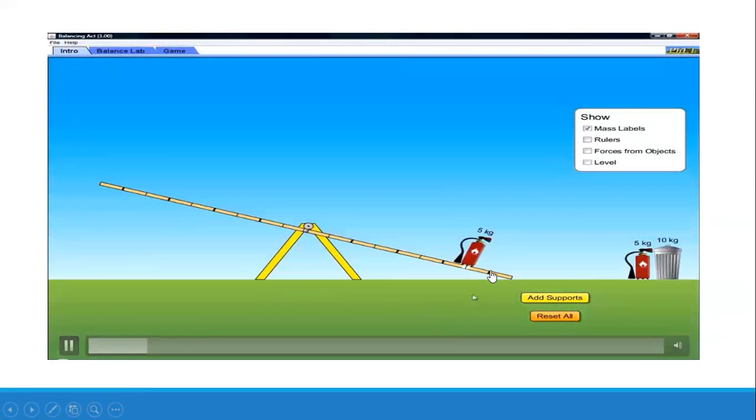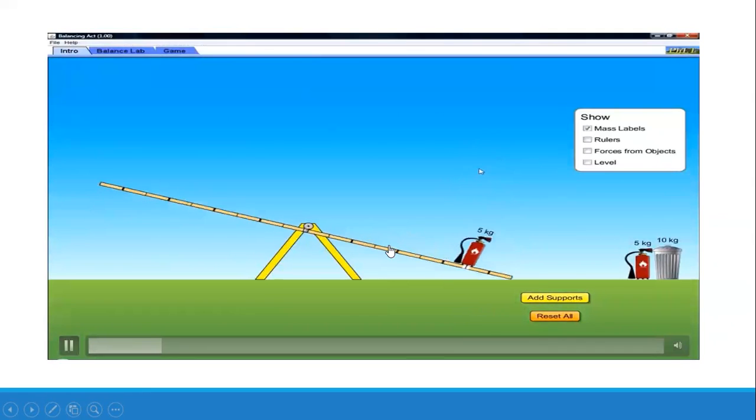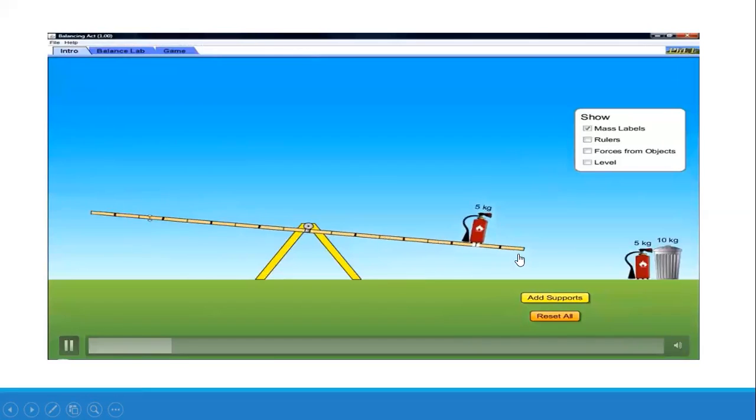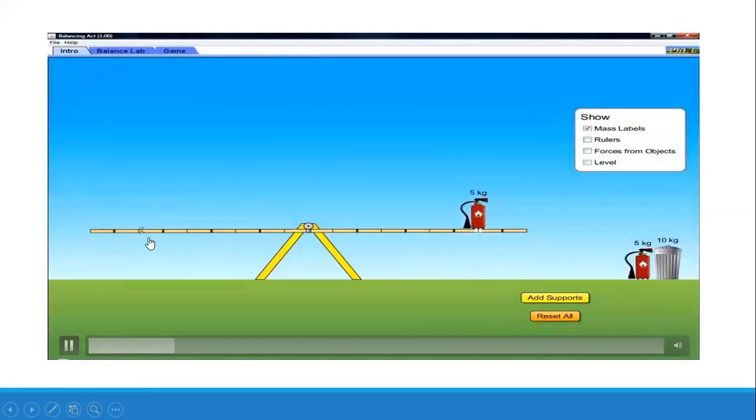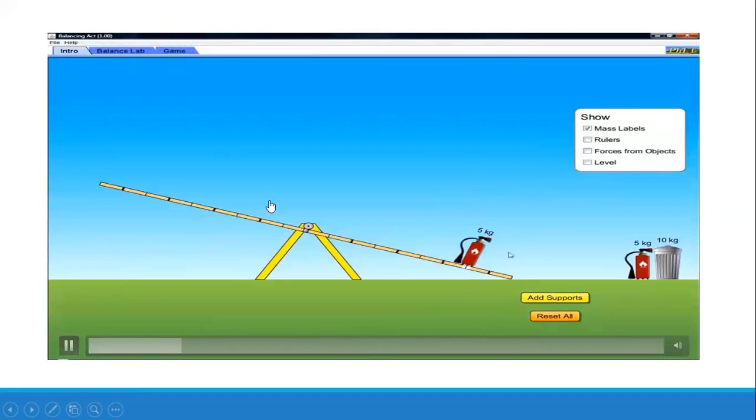Now I am going to put a weight on one side. If the force on one side is increased, the moment on this side will also increase. If this force is removed, it will come back to its original balanced position. Now in this set, it is tipped down to this side. If I want to balance it, I have to apply a force on the other side. This is producing a clockwise rotation.